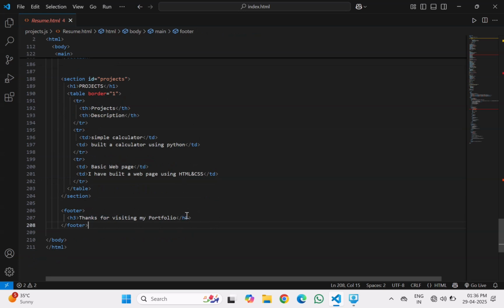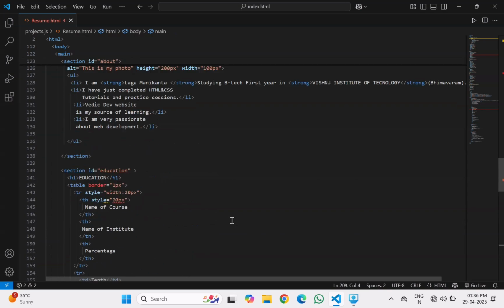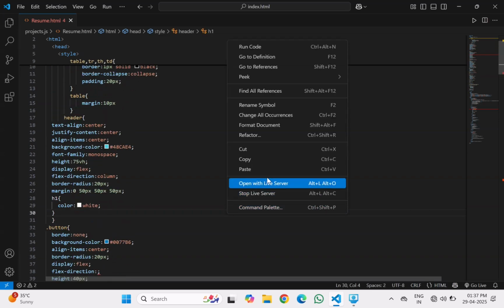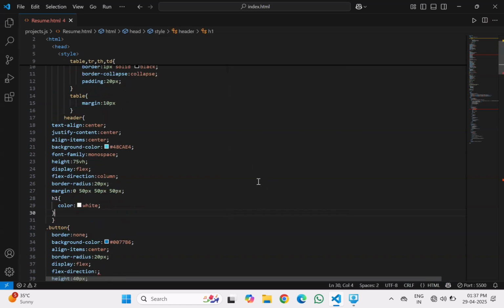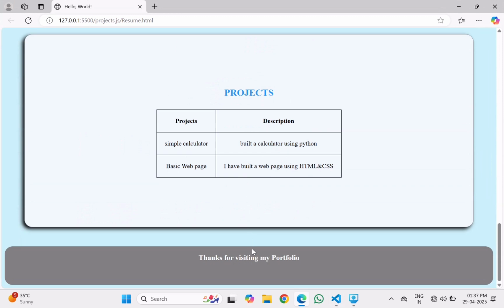Sorry, this is H3. Okay. This is all about the code I have written using HTML and CSS. Let's preview. Open with Live Server. This is my code. Finally, the output and links,